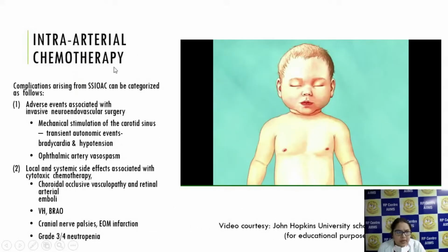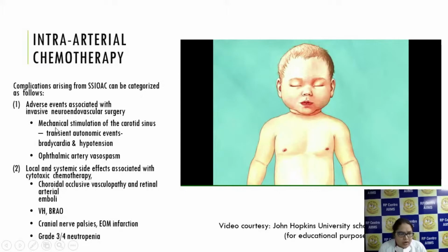Now intra-arterial chemotherapy is basically a supraselective intra-arterial ophthalmic artery chemotherapy. There are definitely side effects of this procedure. It's usually a neuroendovascular surgery, so it requires the assistance of an interventional radiologist and a neurologist.